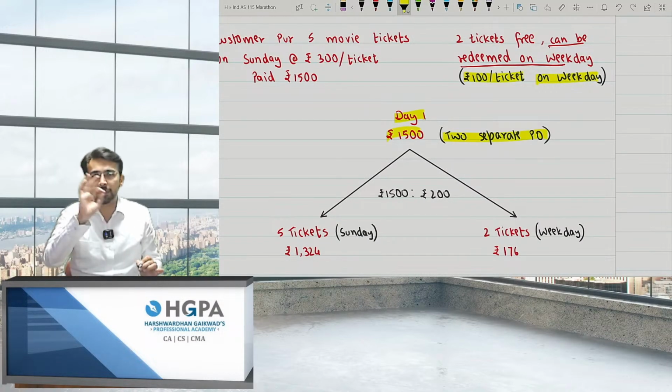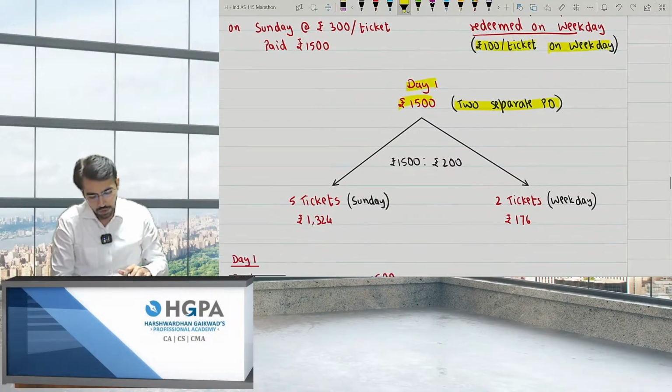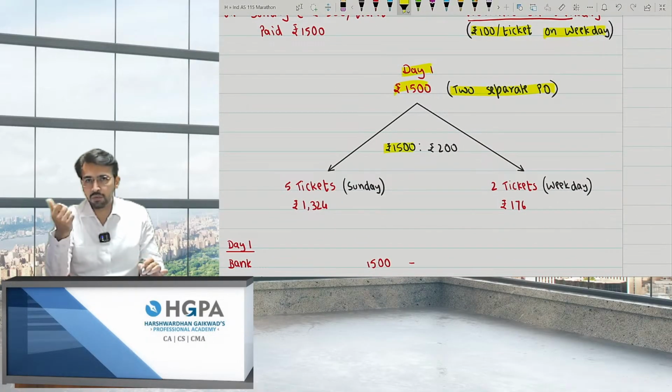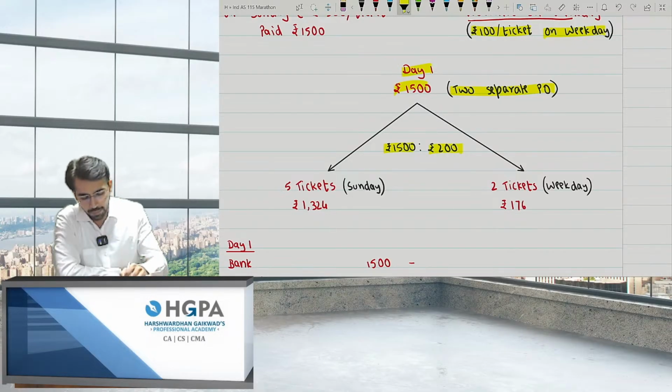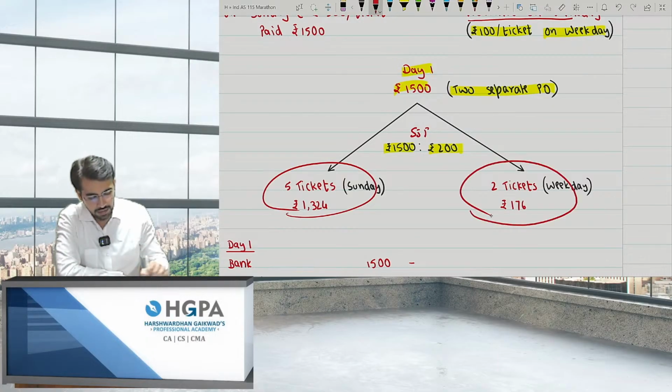That is 2 separate POs. First is on Sunday and the second is on weekday, right? So what were the standalone selling prices? 1,500 was for the 5 tickets and 200, that is 100 per ticket for 2 tickets, 1,700. So I'll apportion this on SSP ratio. 1,324 for 5 tickets, right? And for 2 tickets, the amount is 176, which will be on weekday, right?